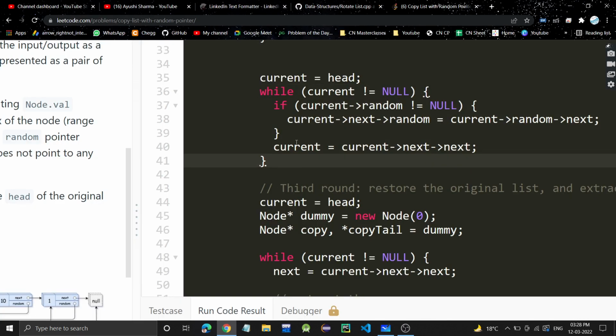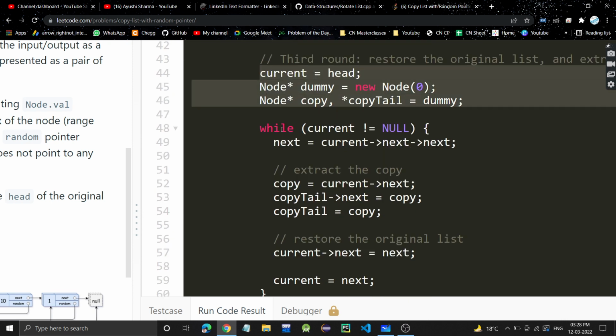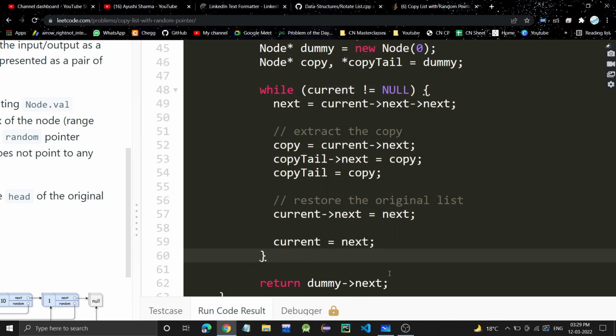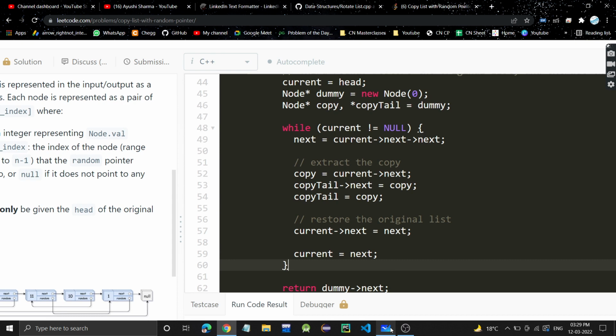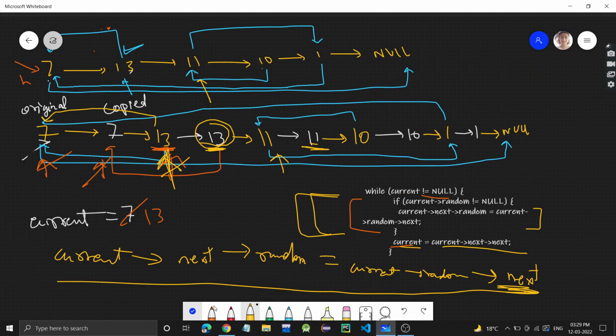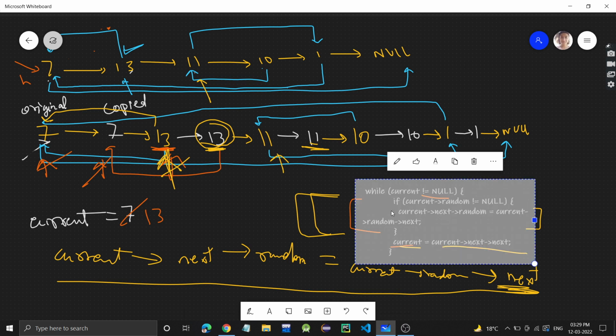Now what we need to do? Third step. This is the third step. In the third step, what we are doing is, so something like it's real messy. Let me just erase this.